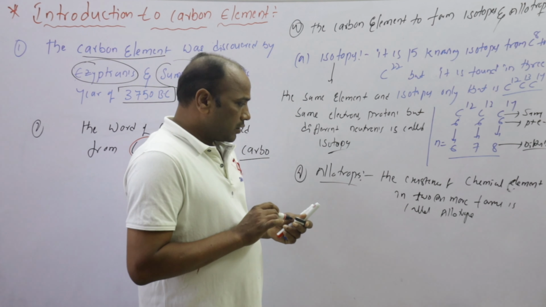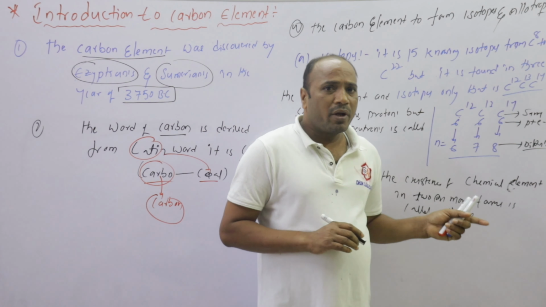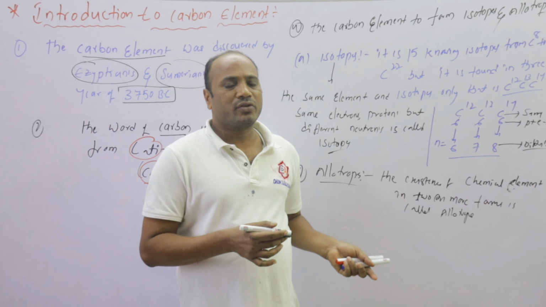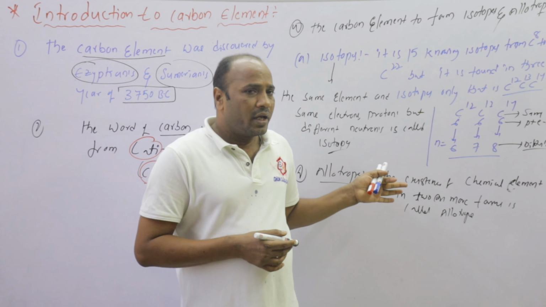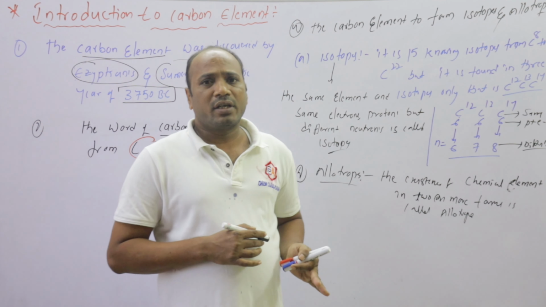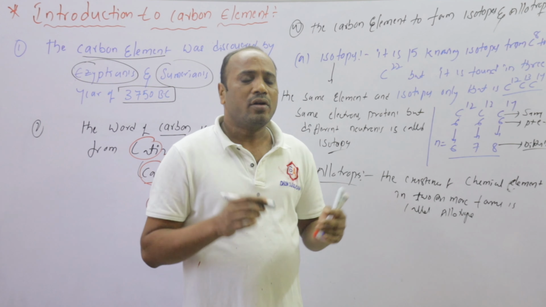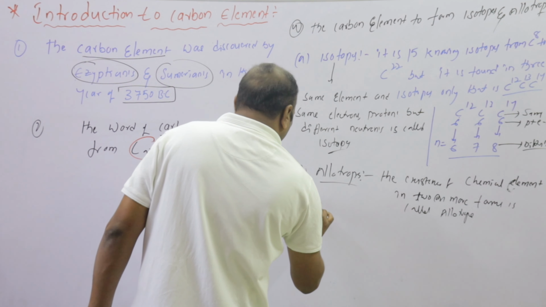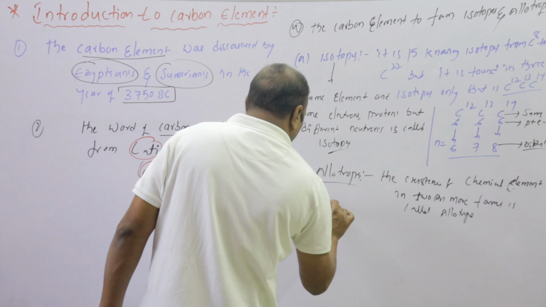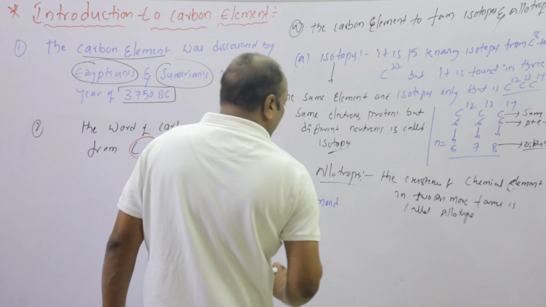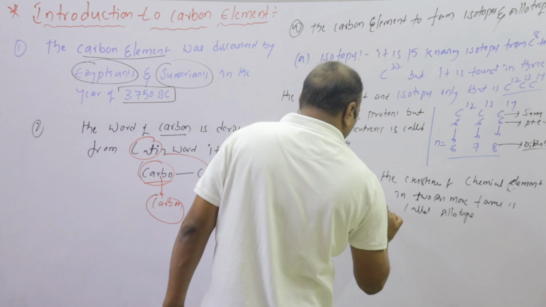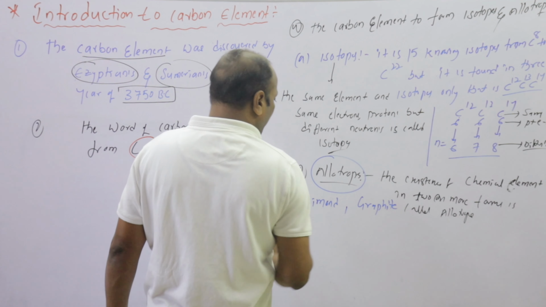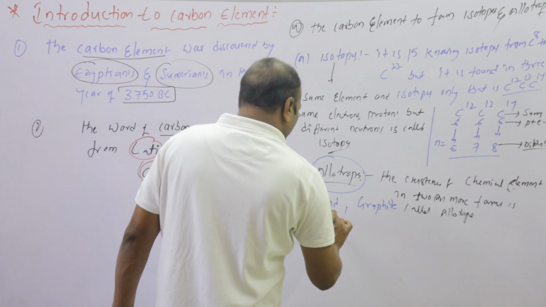The familiar carbon allotropes are diamond and graphite.